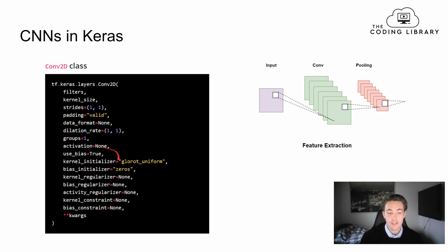We can also specify the kernel initializer and the bias initializer. We can also specify if we want to use regularization, both for the kernel and the bias, and also for the activation function. We also have different kinds of constraints. All of these things we could also specify in artificial neural networks. But what is specific for convolutional layers is that we need to specify the filters and the kernel size of the filters that we're going to apply for that convolutional layer when we pass our image through the neural network.